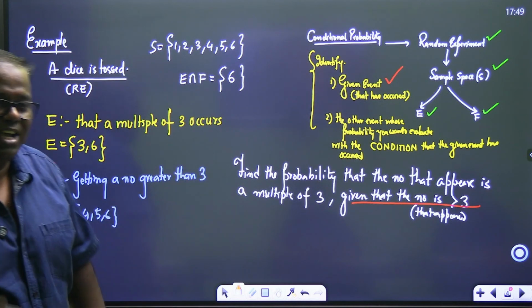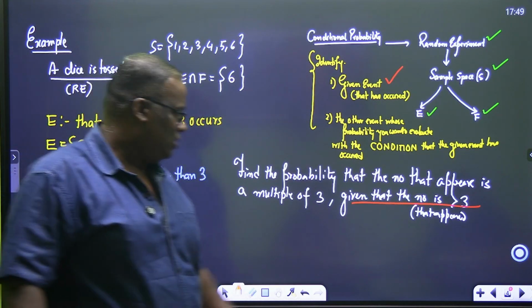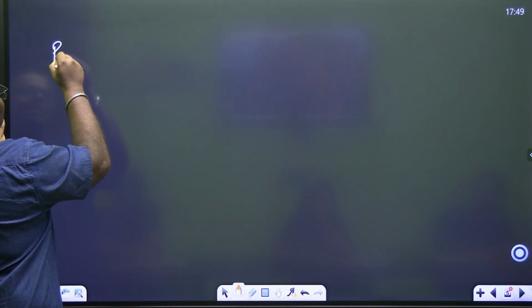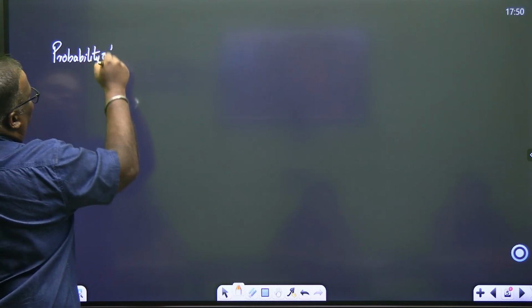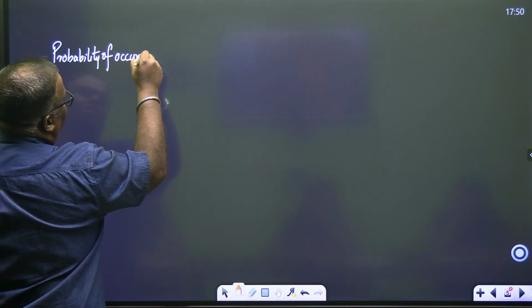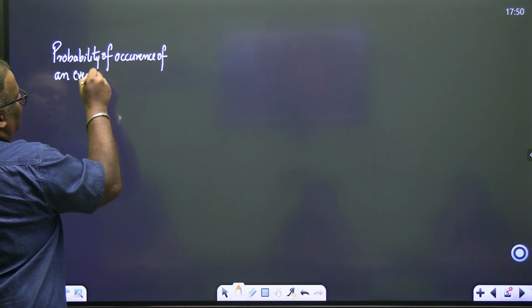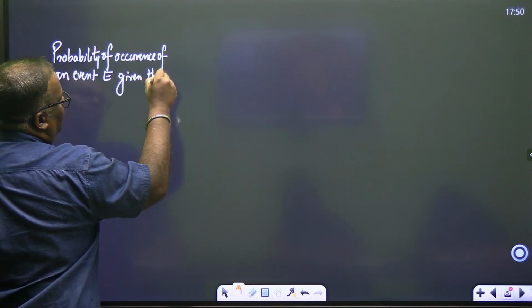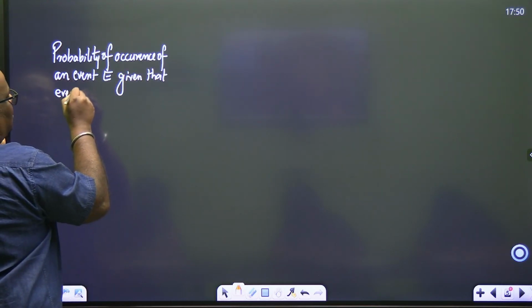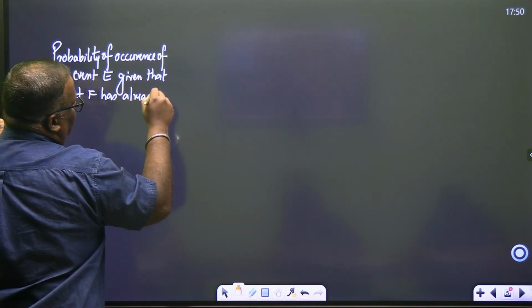But how do we arrange this and how do we write it? Are you understanding? How do we write it? So it is written like this. Probability of occurrence of an event E, given that event F has already occurred.